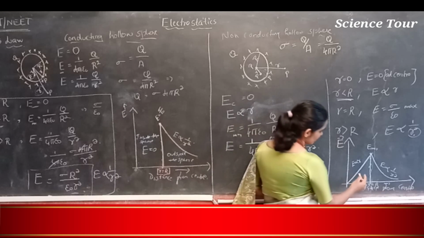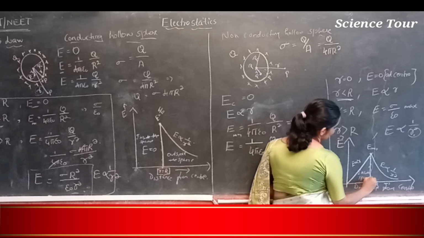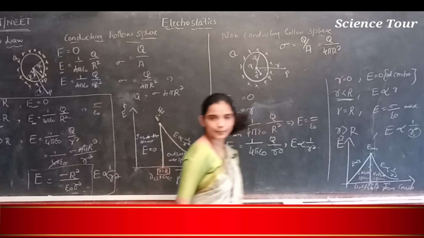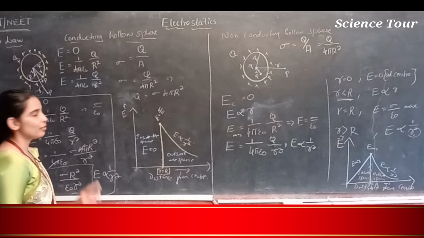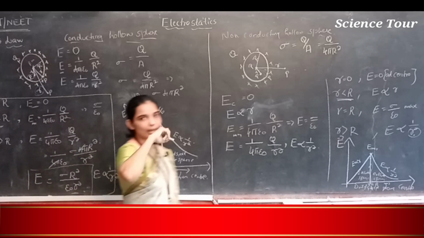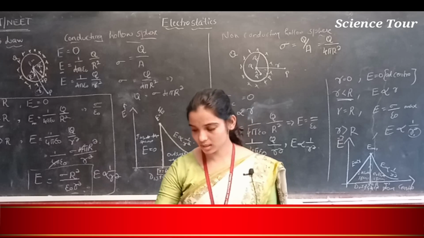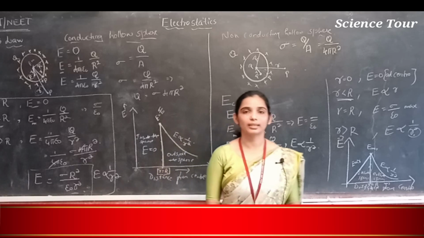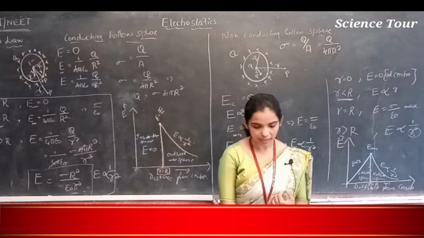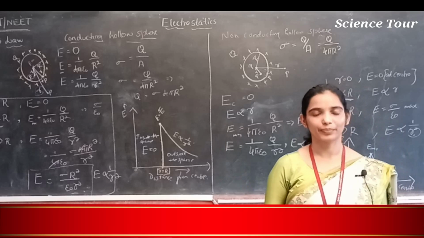So the only difference is that here electric field is 0 inside, but here only at the center is the electric field 0, and at the remaining part it is not equal to 0. So this is about spherical conducting and non-conducting charges having continuous charge distribution. This is about the application part of Gauss law.